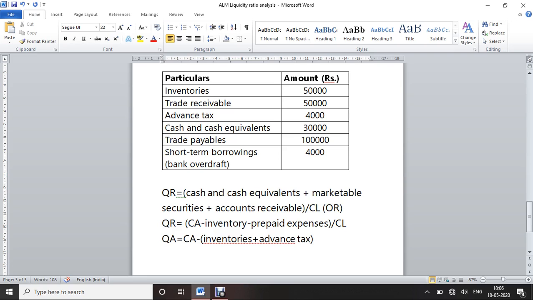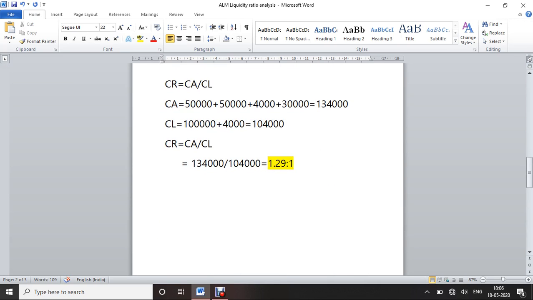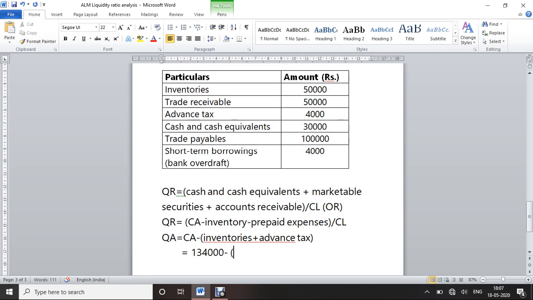So next one, current assets, what we already found: 1,34,000 we already found as current assets. So current assets 1,34,000 minus inventories of 50,000, and next advance taxes of 4,000, as it has been given. The answer is 1,34,000 minus 54,000. So the answer is 80,000.